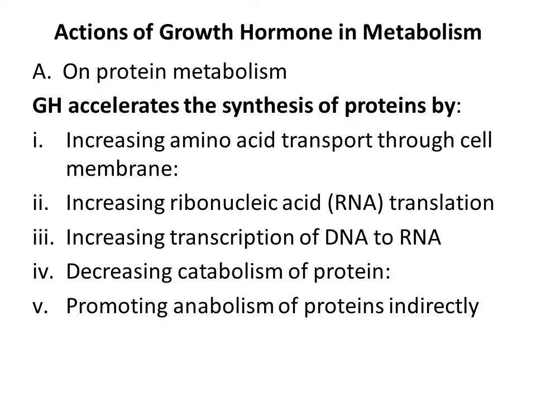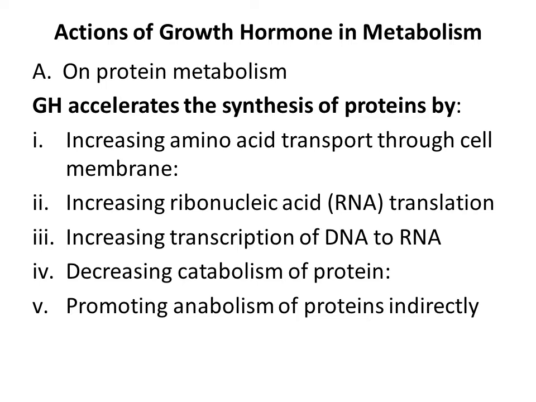First, on protein metabolism. Growth hormone accelerates the synthesis of proteins by first increasing amino acid transport through the cell membrane. The concentration of amino acids in the cells increases and thus the synthesis of protein is accelerated. Second, increasing ribonucleic acid translation. Growth hormone increases the translation of RNA in the cells. Because of this, ribosomes are activated and more proteins are synthesized. Growth hormone can increase the RNA translation even without increasing the amino acid transport into the cells.